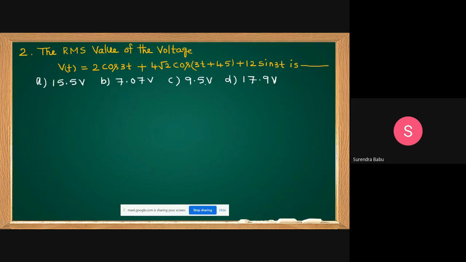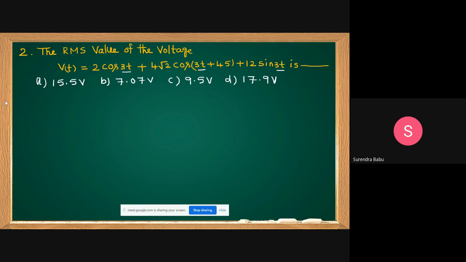Now the RMS value of the voltage. You want to find the RMS value of this voltage. Here, don't apply the previous formula. Why don't you apply the previous formula, students? What are the frequencies?